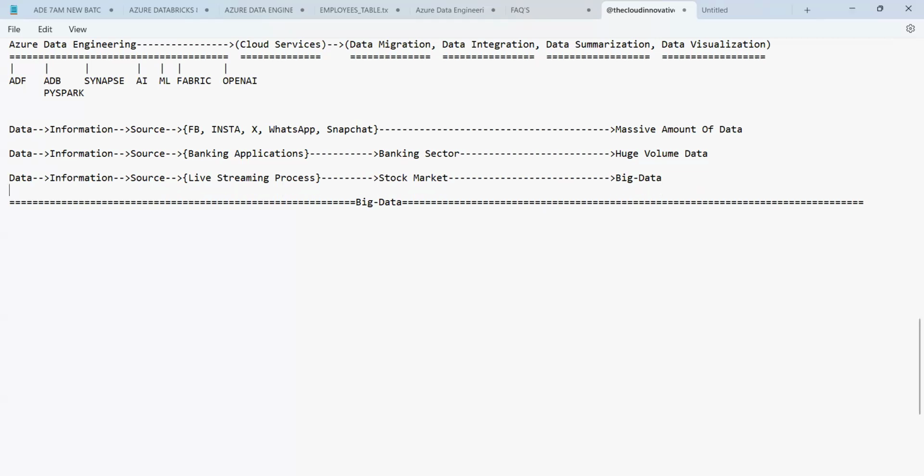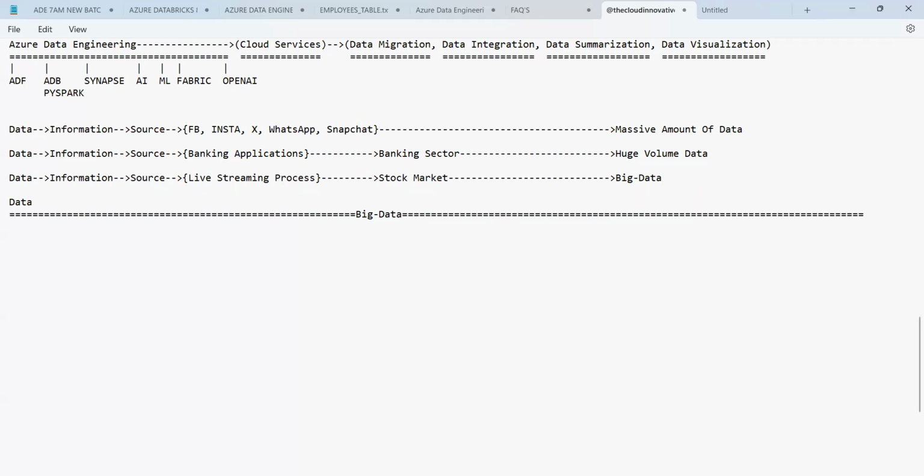Now, apart from this, what are the other sources we can have? We can also get the data or the information from the source, where the source can be human generated or machine generated.